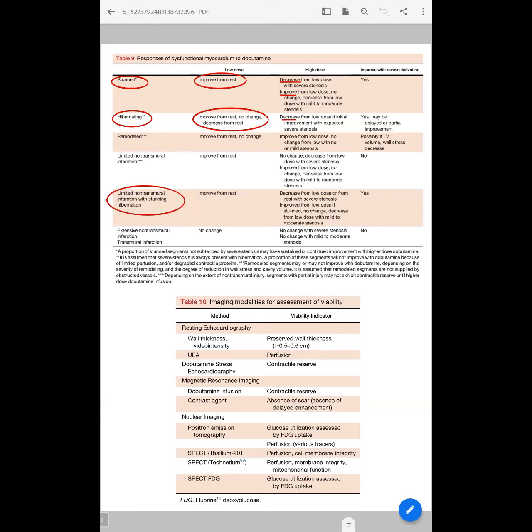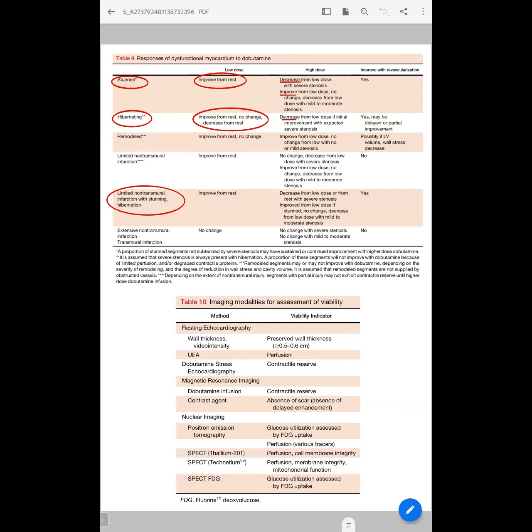That's why at low dose there will be transient improvement for stunned myocardium, and hibernating myocardium generally improves at rest, and sometimes it may not change also, because if it is chronically hibernating myocardium with severe stenosis and at high dose, in both conditions it can decrease, but in stunned myocardium, with the high dose, sometimes it may even improve also.